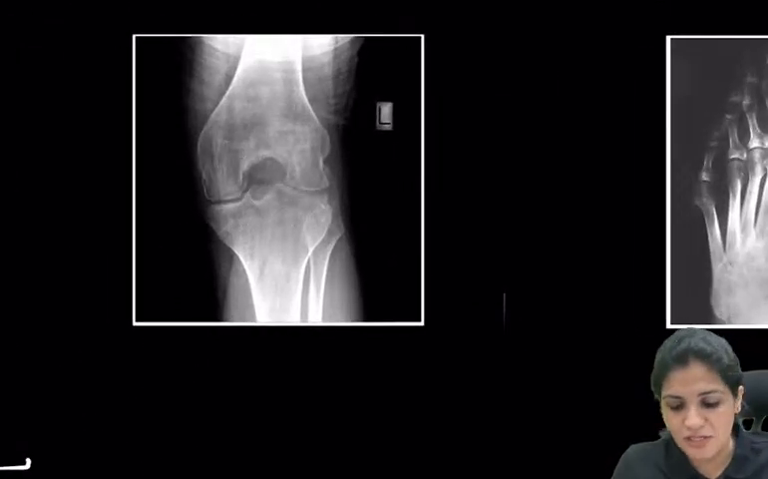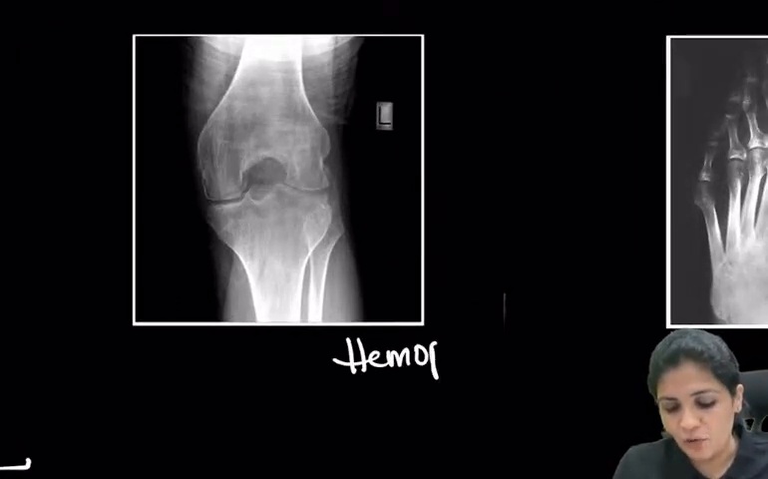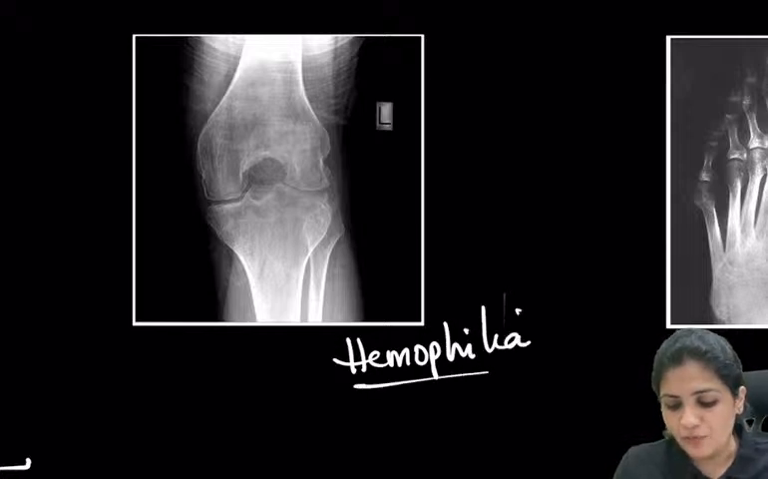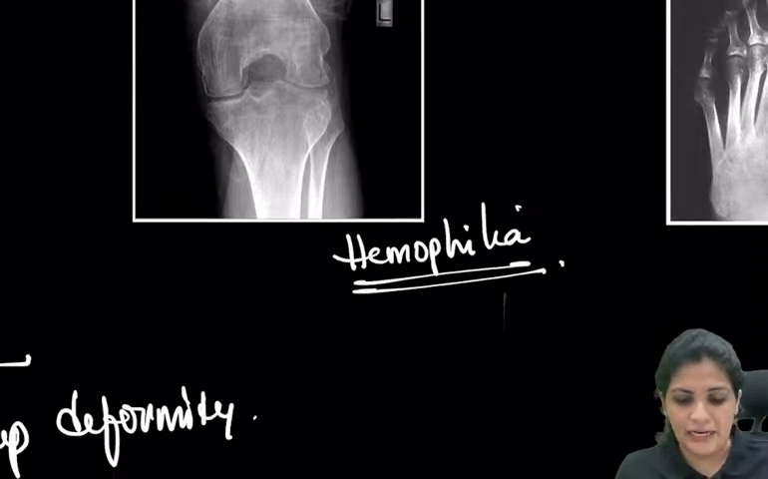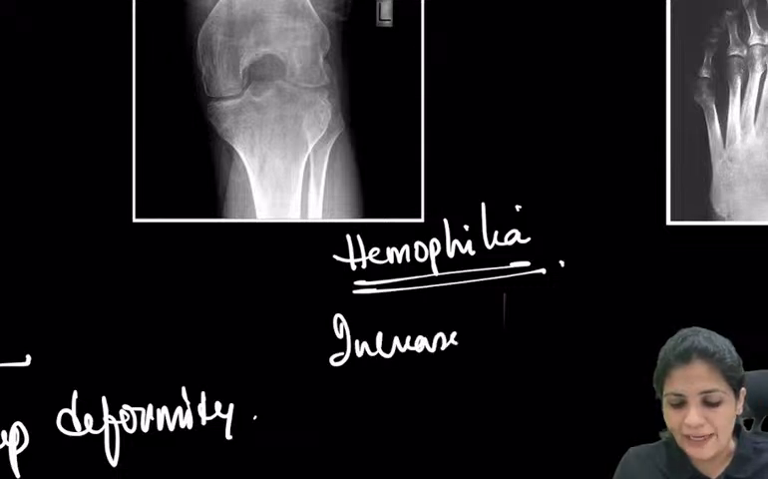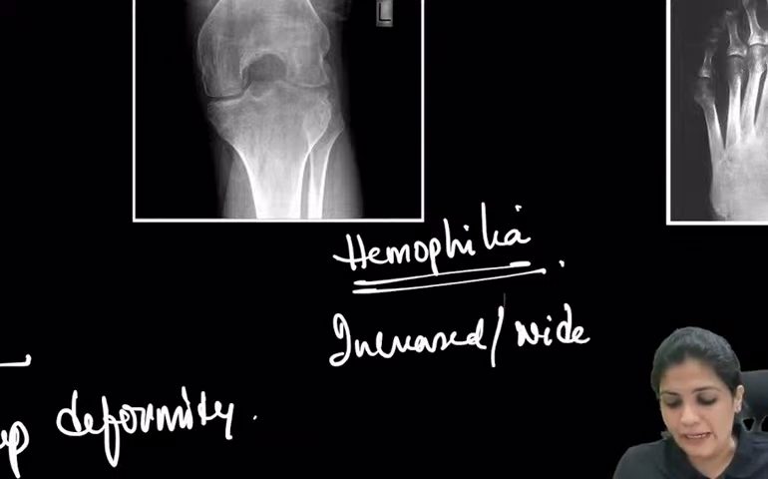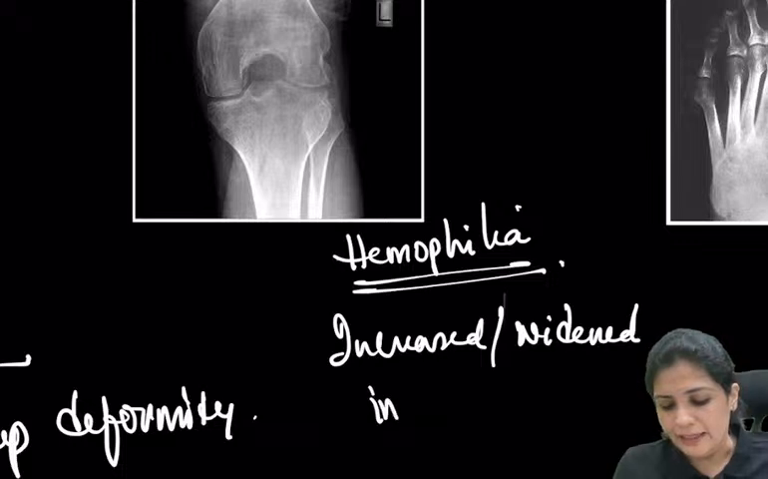So what is this? This particular image is hemophilia. Hemophilic arthropathy, where you see there is an increased or widened intercondylar notch.